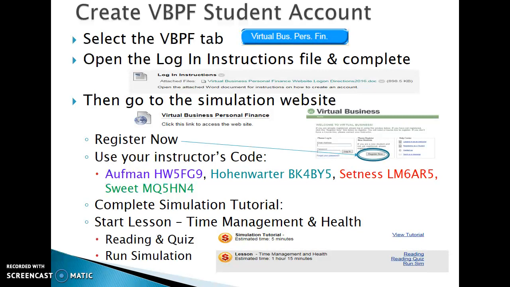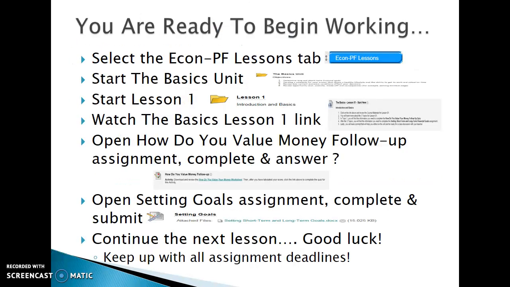If you don't get them right on the first go around, you can complete them a second or third time as needed. You can always refer back to the reading to get the correct answer. Once you've completed the reading and the quiz, then you'll go into the run simulation, and you need to follow the step-by-step directions exactly as instructed, not doing any more, not doing any less. If you do exactly what they tell you to do, you should be successful in completing the simulations.